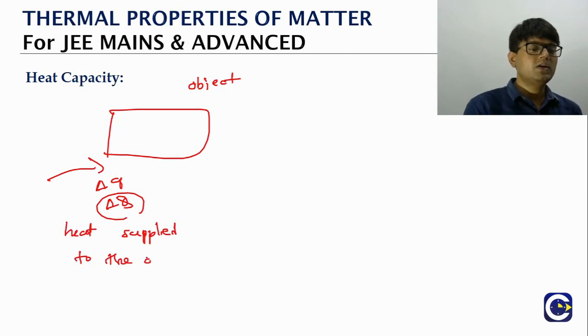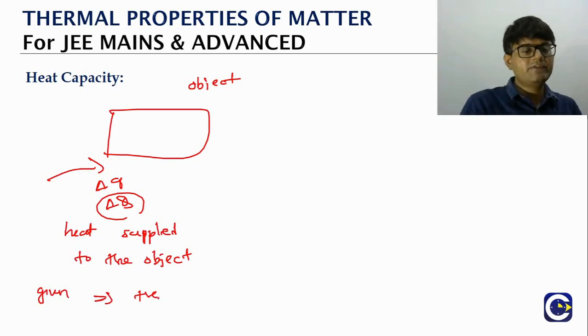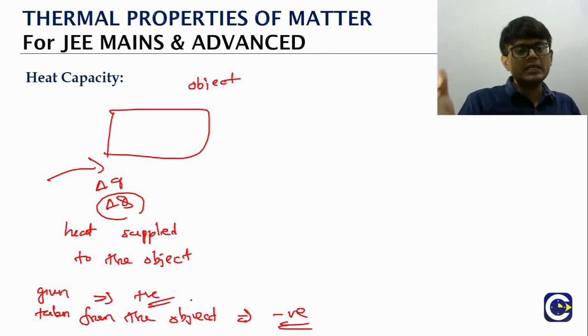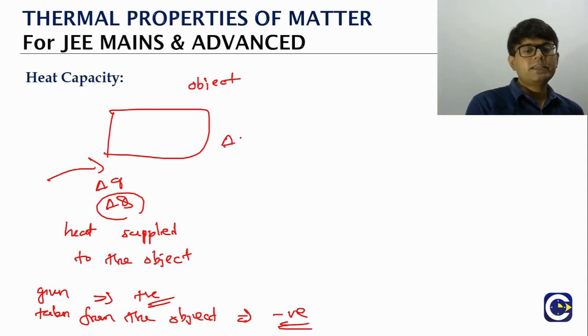Here we will follow a sign convention. If it is heat given to the object, it will be plus, because there is a heat gain for the object. If heat is taken from the object, in terms of sign convention we will take it as negative. Any heat gain for the object is positive, any heat loss is negative.